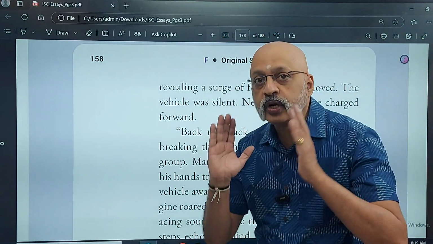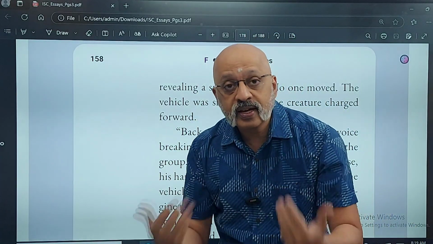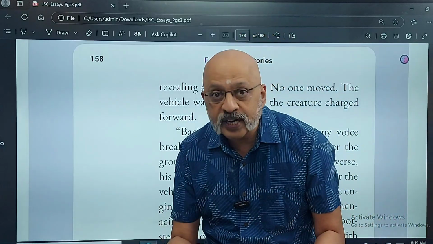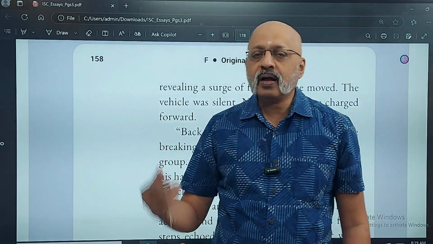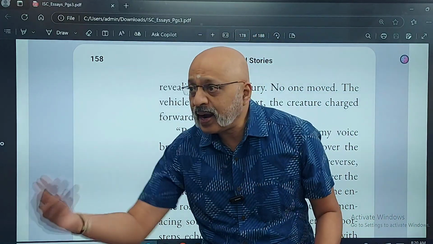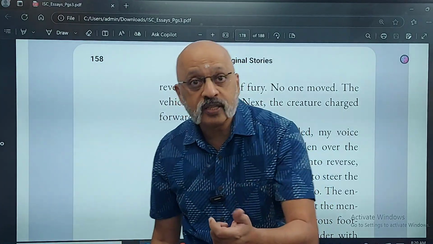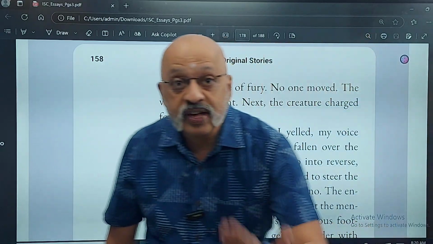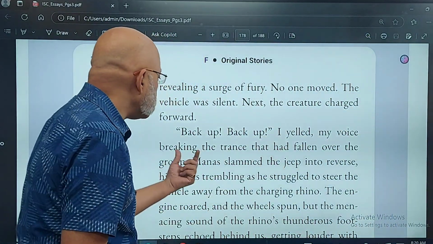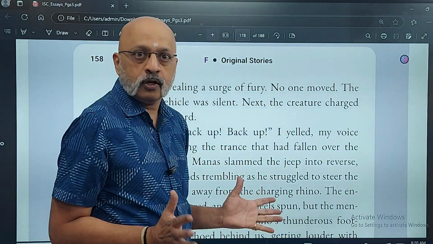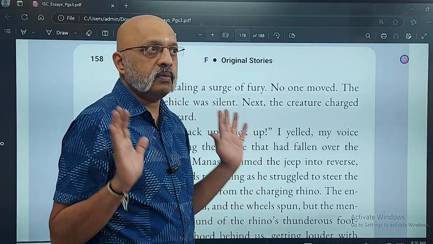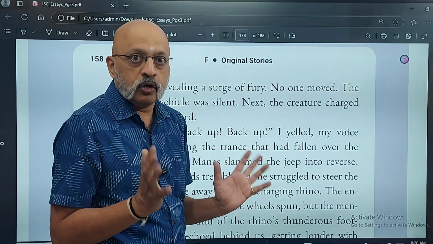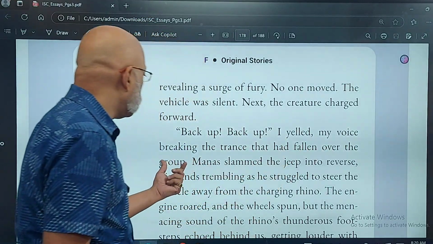Backup. Now here you see I'm putting in first person to convey the action, and deliberately I have repeated it. You will not say, अगर आप टेंशन में हैं, आप एक बार ही कहेंगे बैकअप करो यार, ये कोई आराम से बात है, बैकअप जल्दी आओ बोलते हैं ना, उसी तरह से. So you convey the action. Backup. I yelled again conveys a sense of panic. My voice breaking the trance. Trance matlab, you're no longer like a Buddha kind of meditative pose. You are in tension. That had fallen over the group.